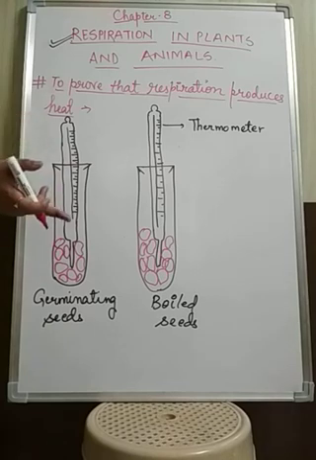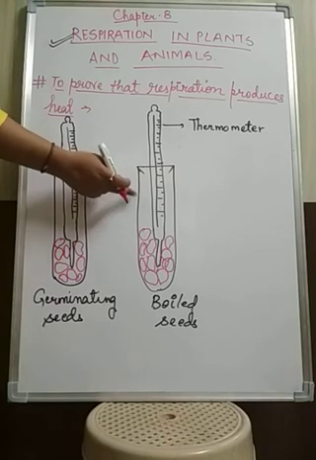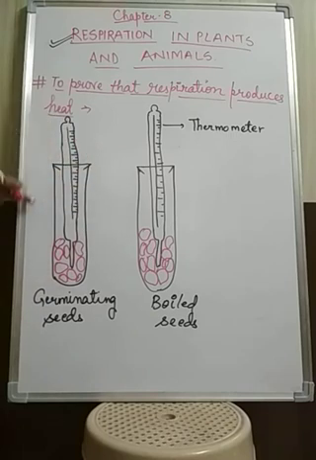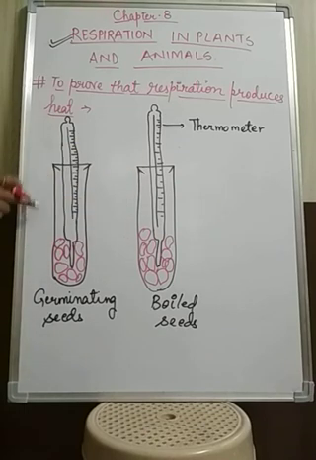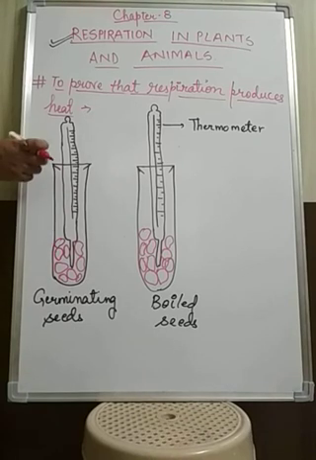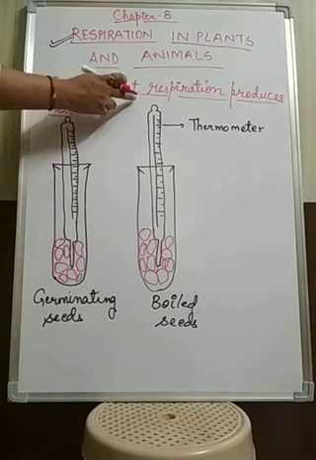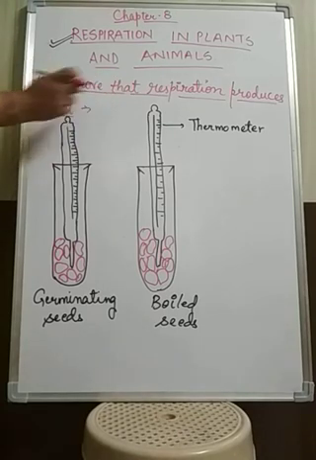So in the first case boiled seeds had the high temperature as they were hot, and with the germinating seeds the temperature was low. But later, as the boiled seeds cool down, and respiration takes place in the germinating seeds, the temperature was higher in the germinating seeds as compared to the boiled seeds. So this shows that respiration produces heat. When the respiration process takes place, heat is also produced, or we can say respiration releases heat.